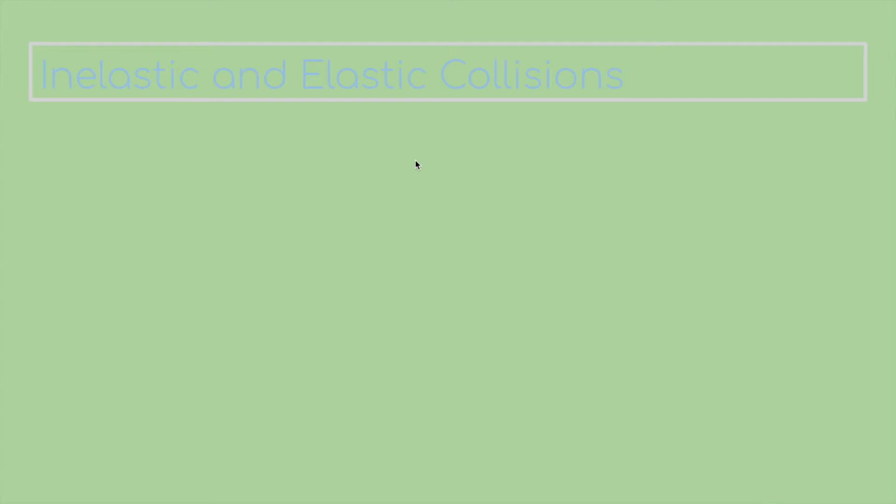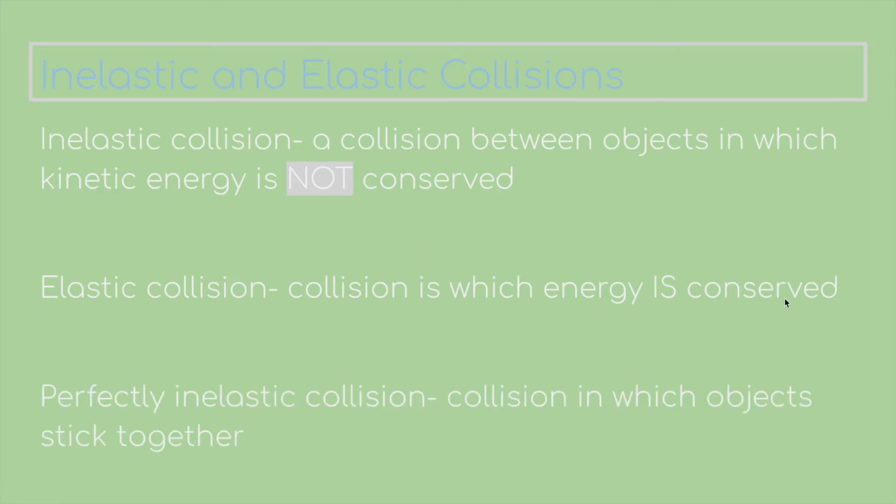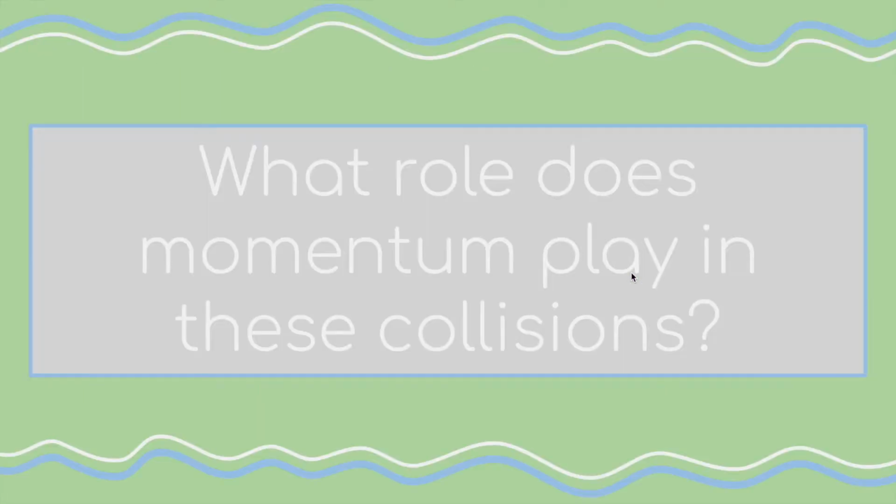So first, let's talk about inelastic and elastic collisions. Inelastic collisions are collisions between objects in which kinetic energy is not conserved. This is because some of the energy transfers to thermal energy. Elastic collisions are collisions in which energy is conserved. Perfectly inelastic collisions are collisions in which objects stick together. Our car collision is an example of an inelastic collision.